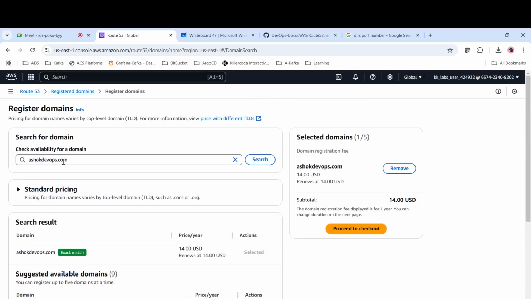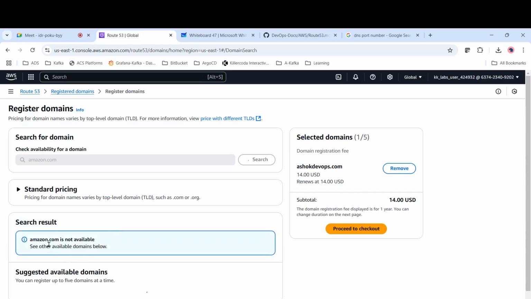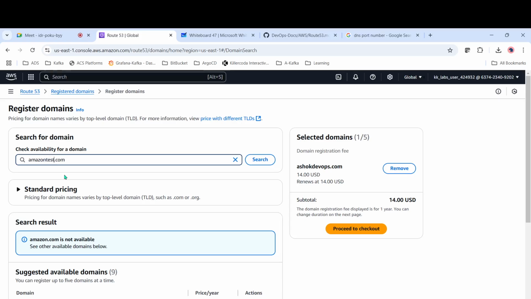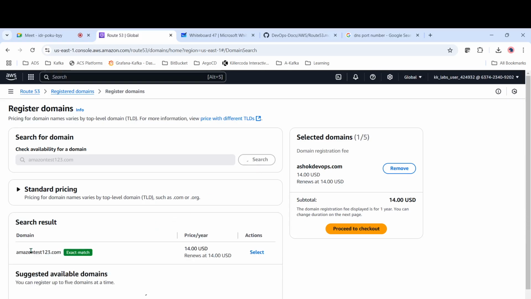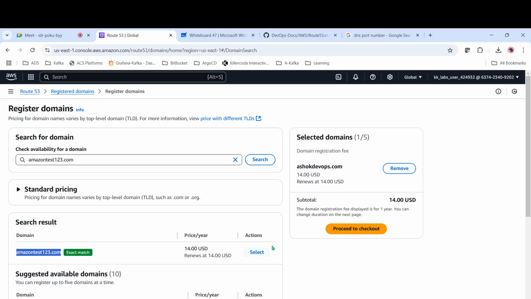Whatever you search, if it is available, it will be shown here. For example, if I search amazon.com, it will not be available because it is already taken. So amazon.com is not available. Similarly, if you want a domain that is available, you can purchase it directly here. For example, amazontest123.com is available. If you want, you can select that and use it, but you have to pay for that one. This is how you register domains.